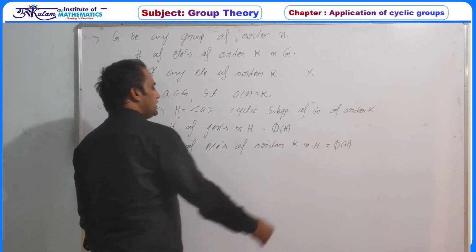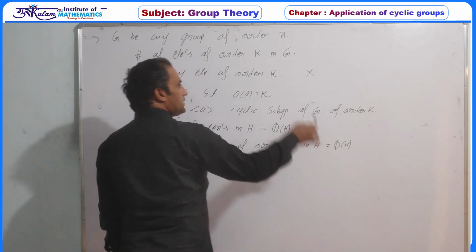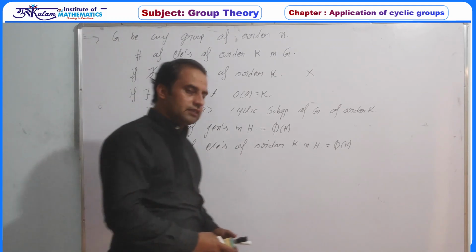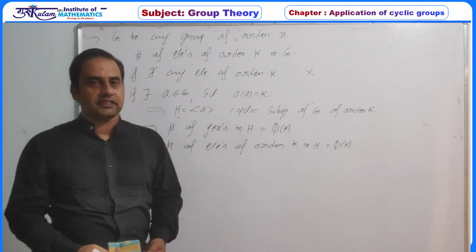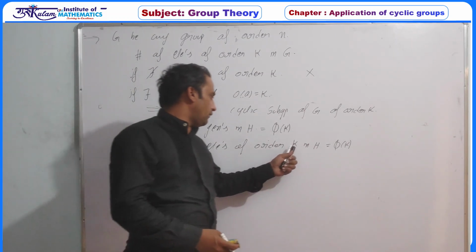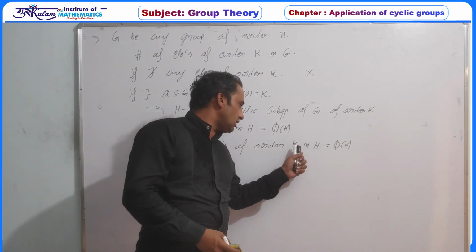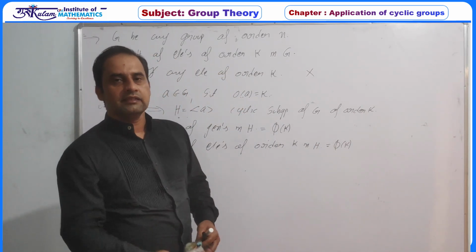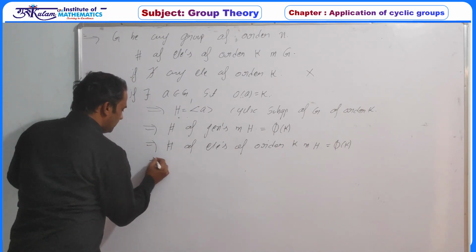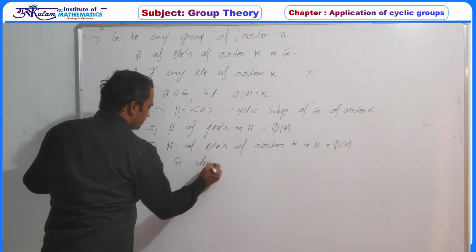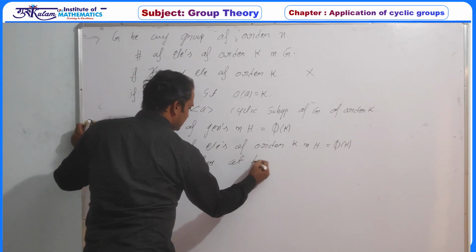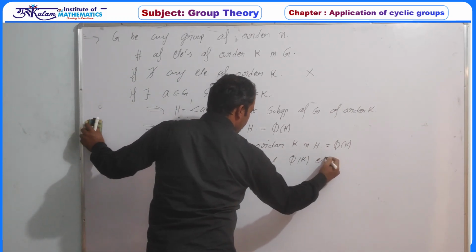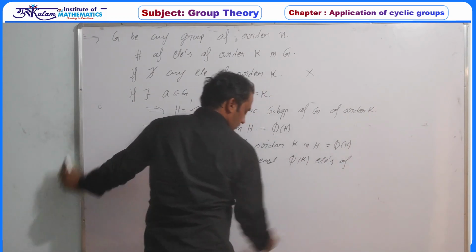If the order of this element is k in H, then obviously the order of this element in G is also k, because the order of an element in a subgroup and in a group never changes. So the number of elements of order k in H is φ(k), so definitely G has at least φ(k) elements of order k.